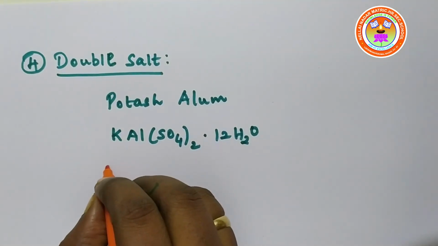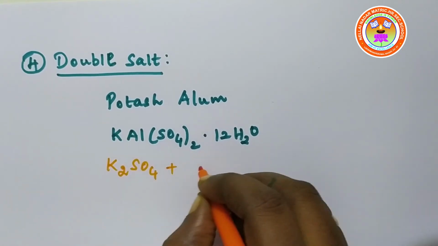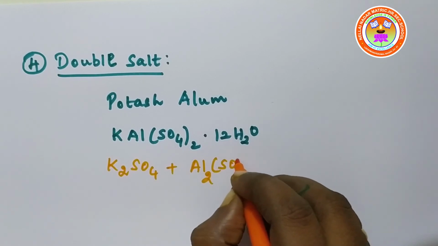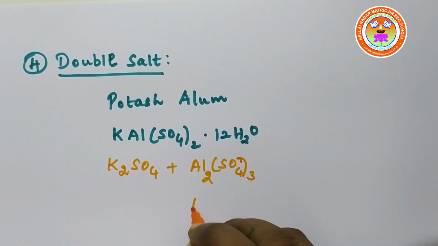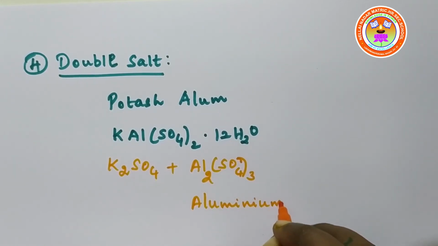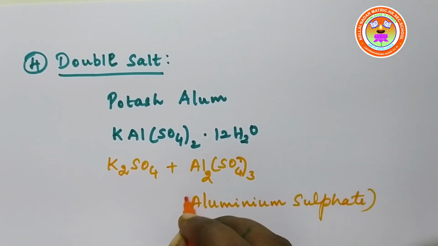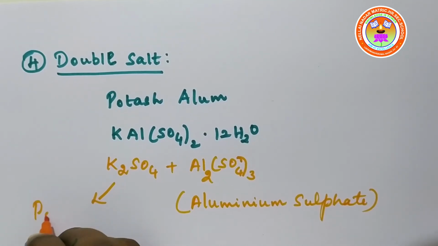two simple salts, potassium sulfate and also aluminium sulfate, Al2SO4 thrice. This is aluminium sulfate and this is potassium sulfate.